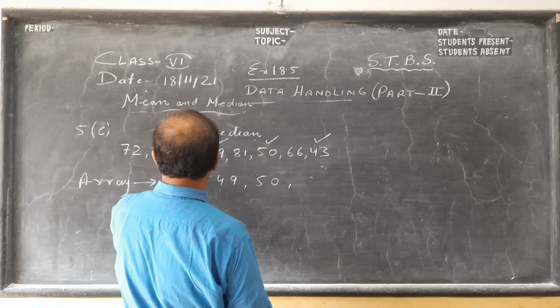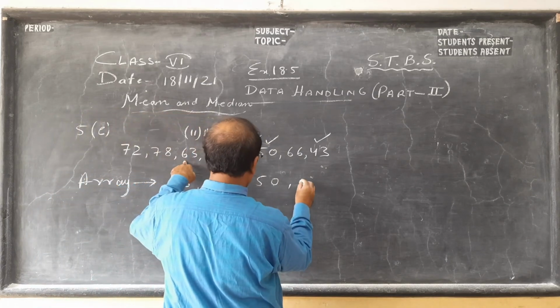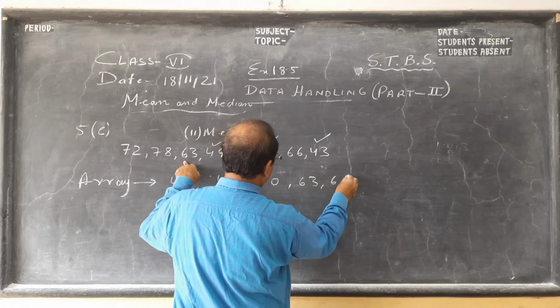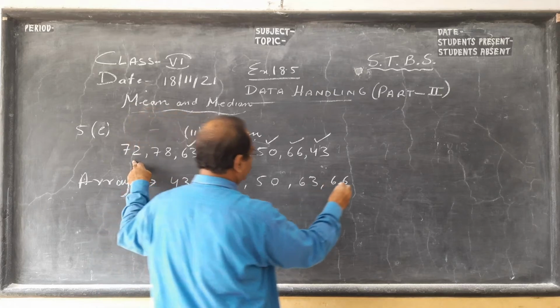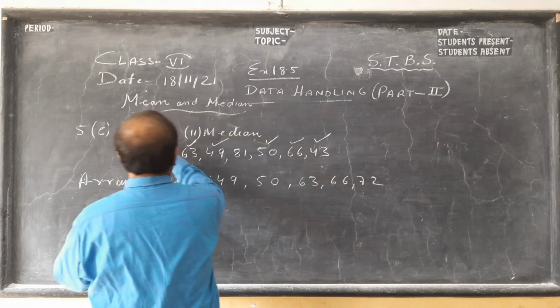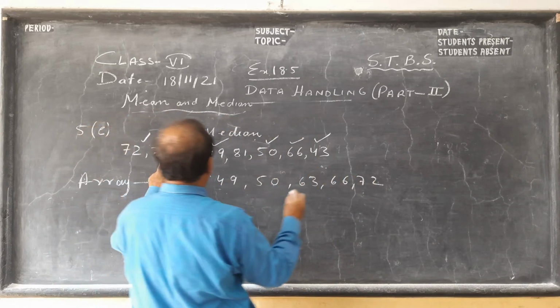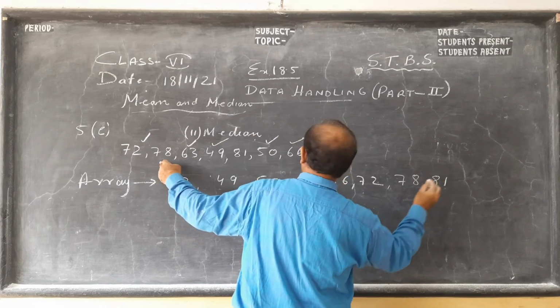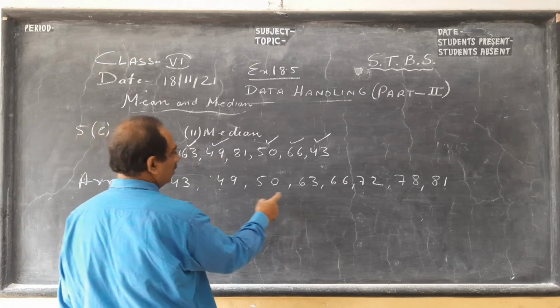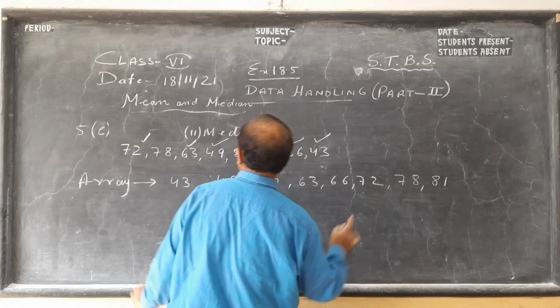Done. Then we have 63, 66, 72, 78, 81. So this is my 1, 2, 3, 4, 5, 6, 7, 8 data.